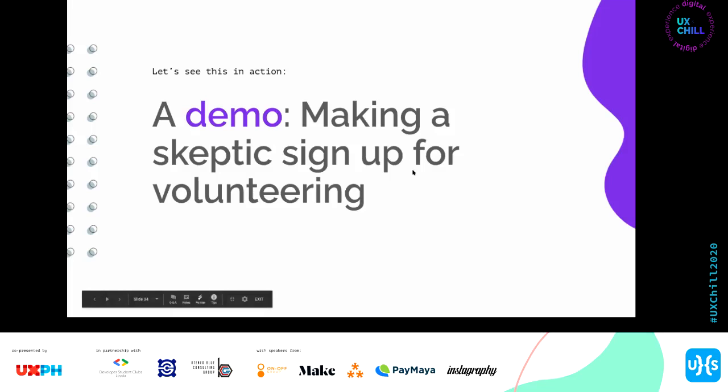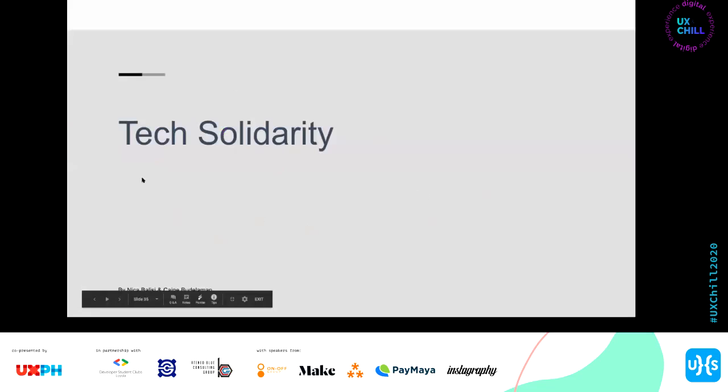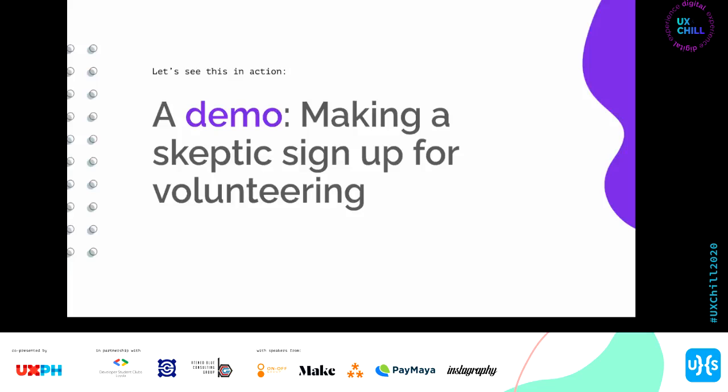If you want to search for the grassroots thing, this is Tech Solidarity. They're a grassroots corporation since 2016, but now they have different goals. So think that the year is 2017. I am working with Tech Solidarity, and we want to redesign the website to target skeptics and sign up for our events.